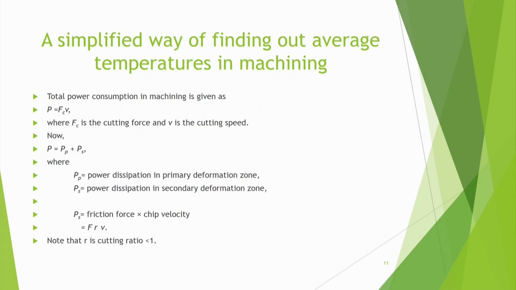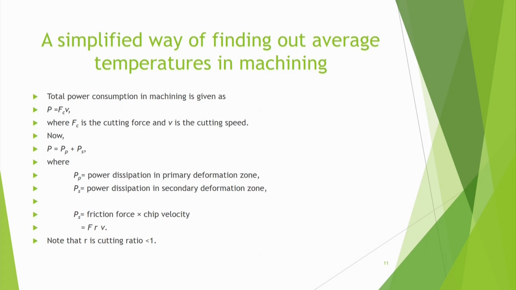That means, why do we require power? We supply that power through some motor which moves the cutting tool, and even the job, causing relative motion. What is that power needed for? It is needed to overcome the power dissipation in the primary deformation zone and also the power dissipation in the secondary deformation zone. And Ps is basically equal to friction force into chip velocity.